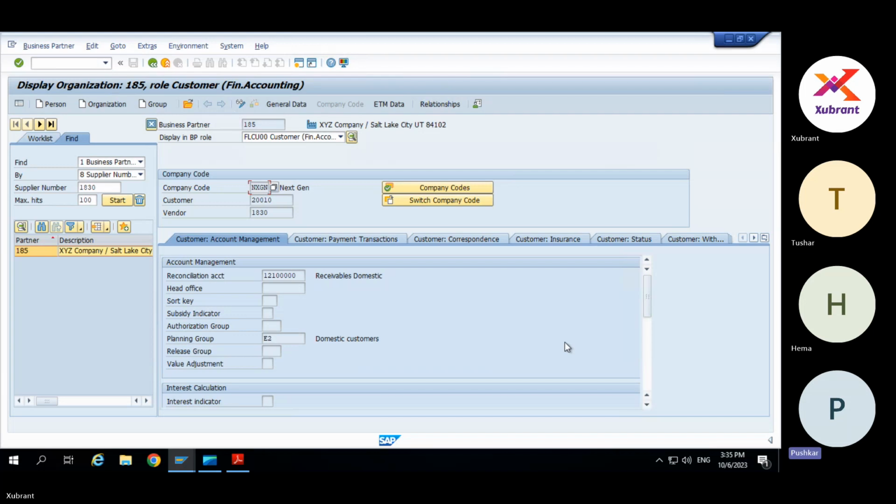Okay. Let's take an AP example. If I am raising a PO for my vendor, from a cash perspective I know that I am going to make a payment after a certain time.